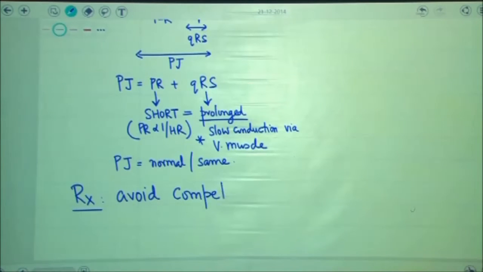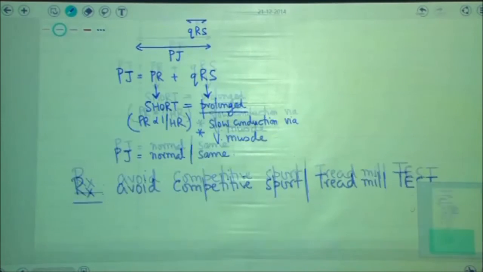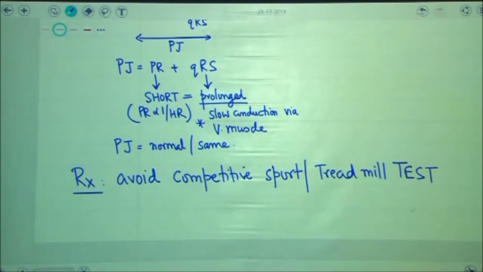This patient is medically unfit with respect to becoming a pilot in the Air Force. He is unfit to become a pilot of a commercial jetliner. He is even unfit to be in the forces or the armed forces, because whenever sympathomimetic stimulation will occur in the heart of the patient,